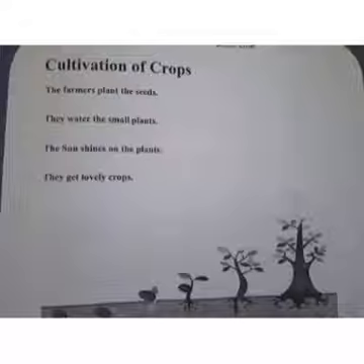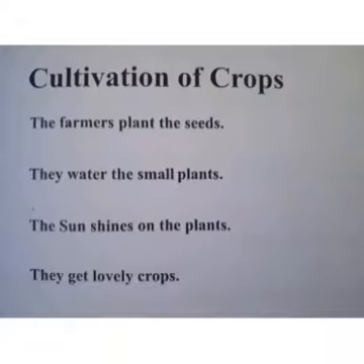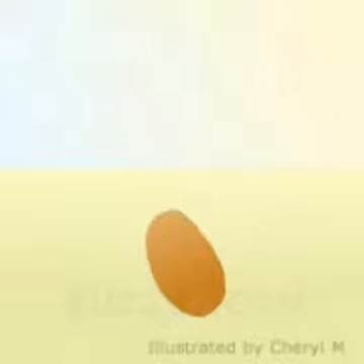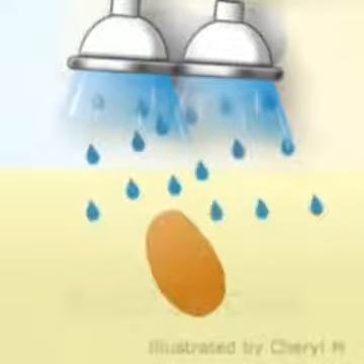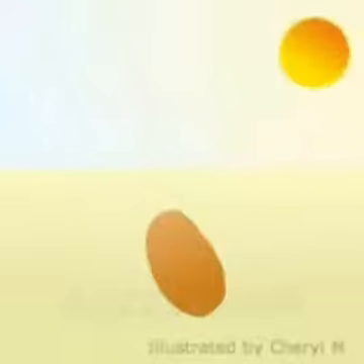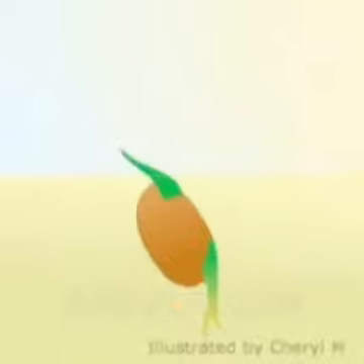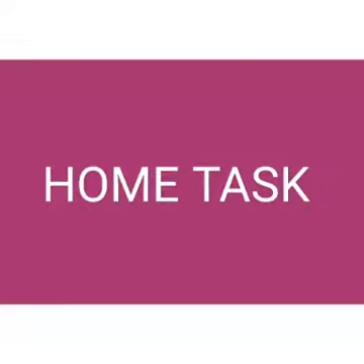Our next topic is cultivation of crops. It means how the farmers plant the seeds. It has 4 main steps. The farmers plant the seeds. They water the small plants. The sun shines on the plants. They get lovely crops. Now it's time to give the home task.